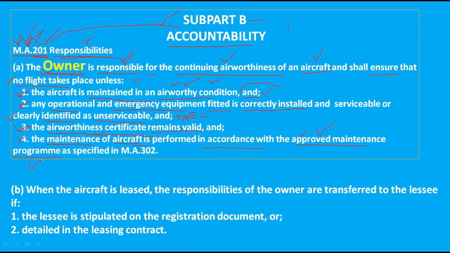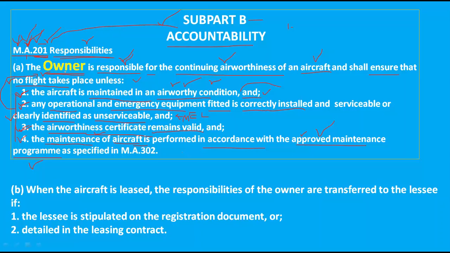One is that the aircraft should be in an airworthy condition. Another one is that emergency equipment and operational equipment should be properly fitted and should work properly. If any equipment is not working, then that should be identified properly. Another one is that the aircraft must have a valid CofA. And the fourth one is that the aircraft should be maintained in accordance with the approved maintenance programme. These four tasks and responsibilities are given to the owner.